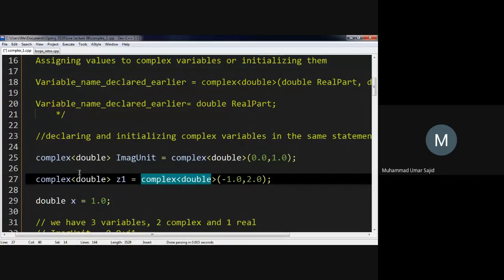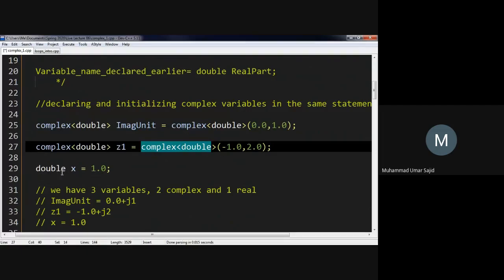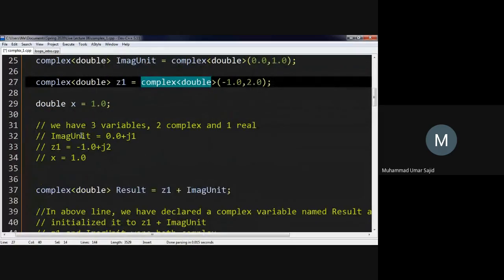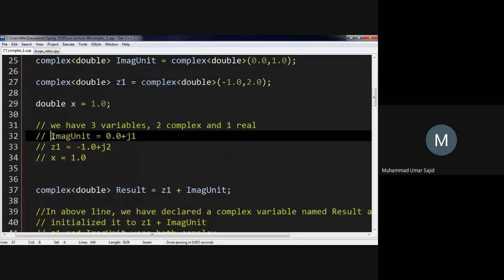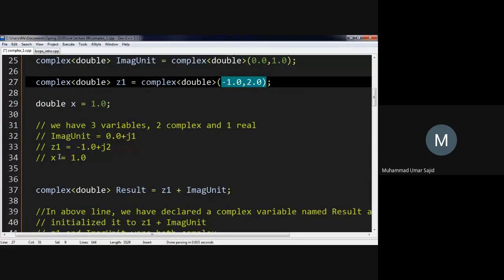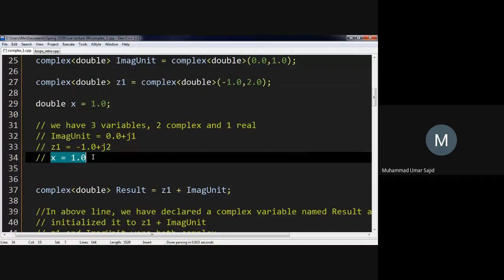So we'll be saying J. Okay, now we have declared another variable that is a real variable, double x equals 1.0. So far we have three variables, two complex and one real. The complex ones are image unit 0 plus J1, and this one -1 plus J2, and x equals 1.0, which is a real number.